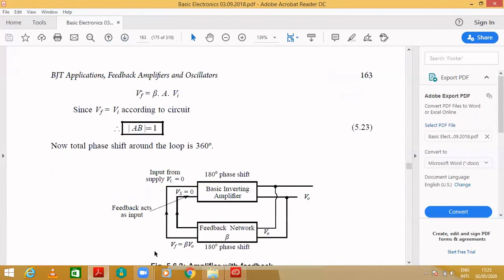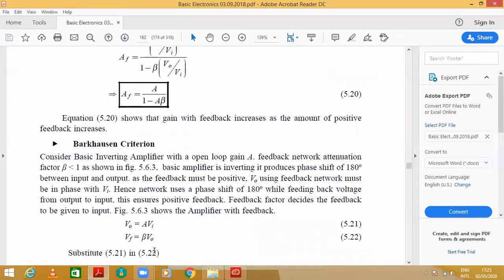So next is the Barkhausen criterion. In order to operate any circuit as an oscillator, there is one criterion, the Barkhausen criterion. It has to satisfy the condition. So what does this Barkhausen criterion state?